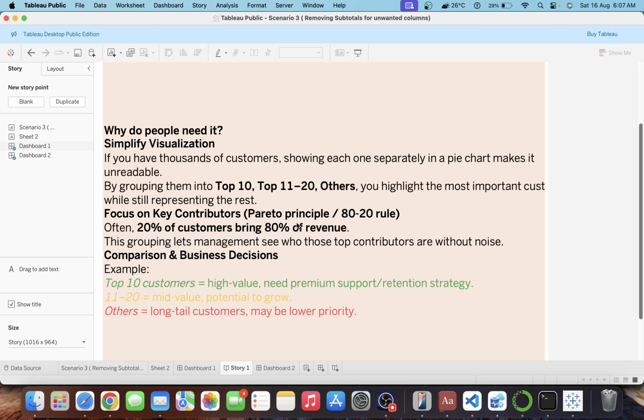You must have heard about it. Often 20% of customers bring 80% of revenue. The grouping lets management see who those top contributors are without noise.